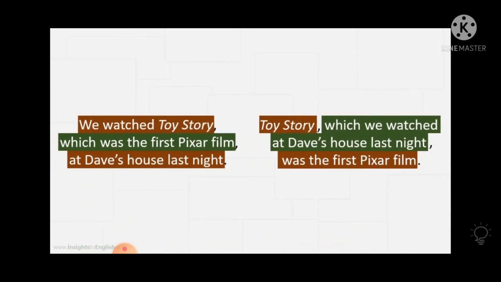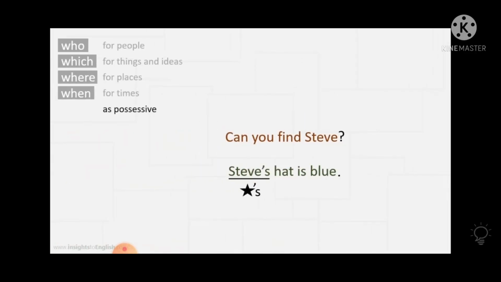Hope you have understood how we have added which as the relative clause and how you are getting the meaning out of it. Basically the WH words which can be used as relative clauses are who, which, where, when. Who is basically used for people, which for things and ideas, where for places, when for time.